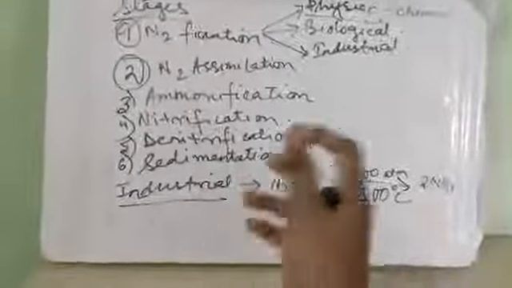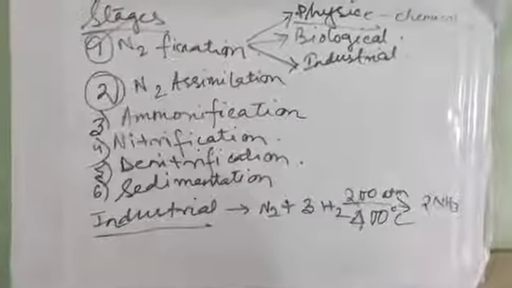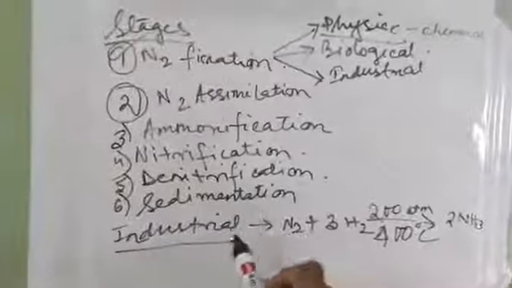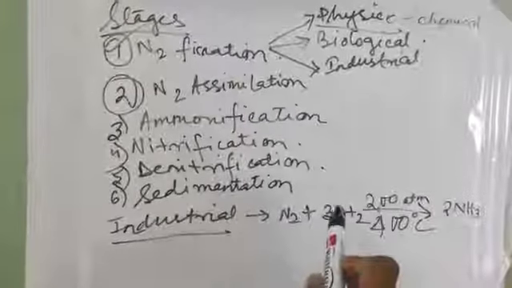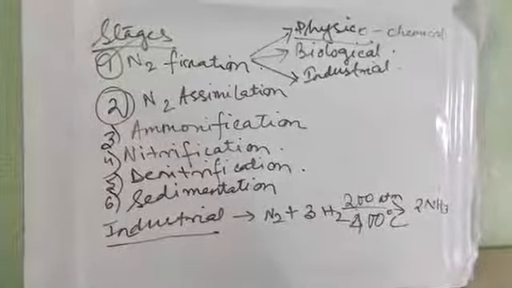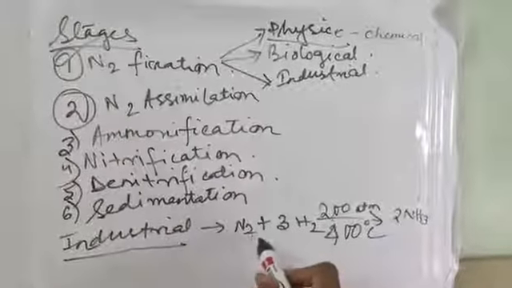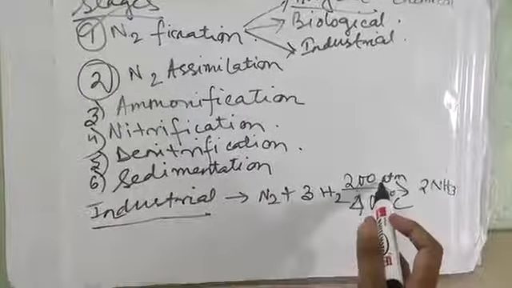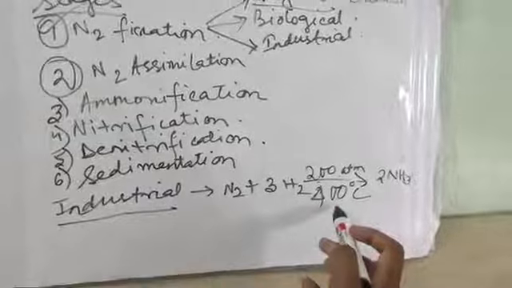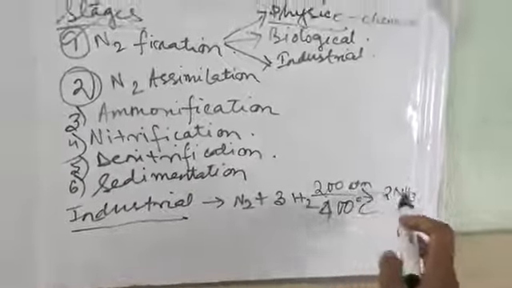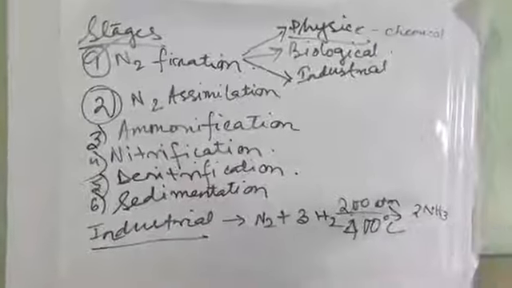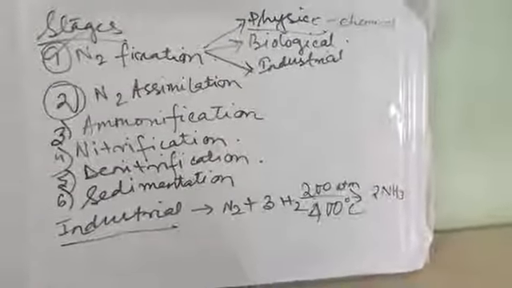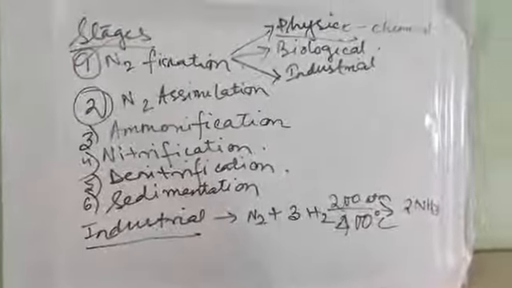The next process is industrial nitrogen fixation, or we can say the Haber-Bosch process. What happens over here? This process is mainly used for making fertilizers for agriculture purposes. Nitrogen combining with hydrogen under high pressure, 200 atmospheres, and high temperature, 400 degrees Celsius, ultimately produces NH3 or ammonia. Okay, this is mainly used for agricultural purposes.